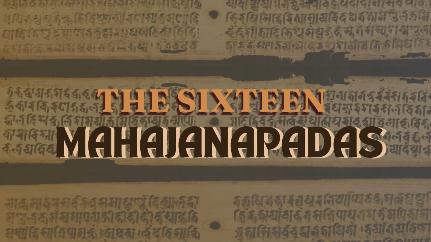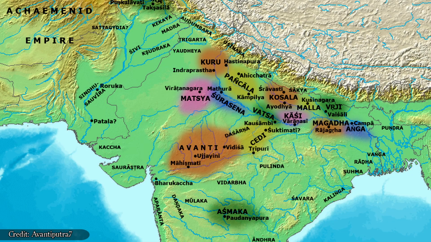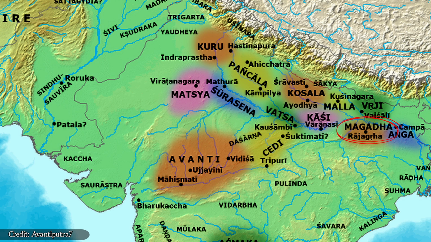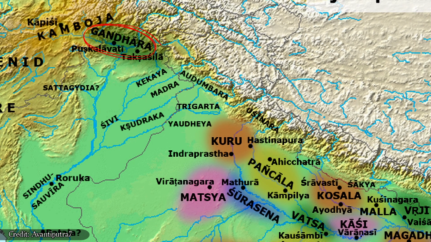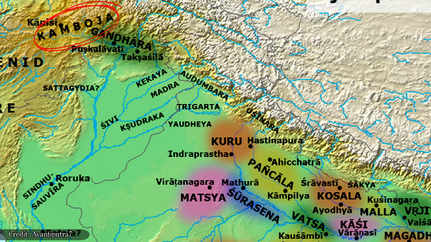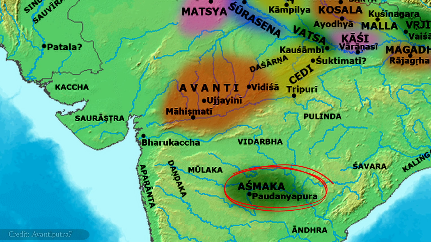The Buddhist text Anguttara Nikaya and the Jain text Bhagavati Sutra list the 16 Mahajanapadas. Let's have a look. There is Anga, Magadha, Vajji, Kosala, Kashi, Malla, Vatsa, Kuru, Panchala, Matsya, Surasena, Chedi, Avanti, Gandhara, Kamboja, and Ashoka.